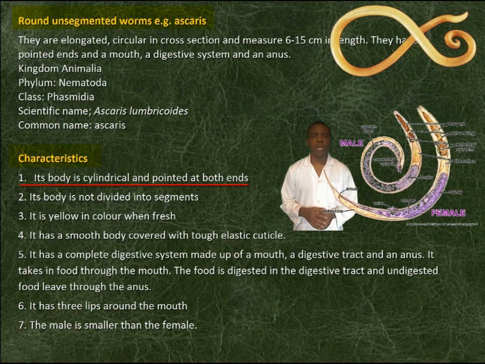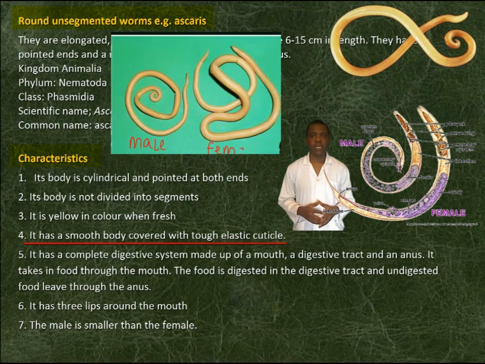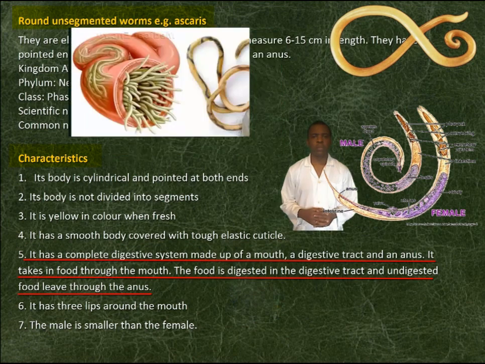Characteristics: its body is cylindrical and pointed at both ends. Its body is not divided into segments. It is yellow in color when fresh. It has a smooth body covered with tough elastic cuticle. It has a complete digestive system made up of a mouth, a digestive tract, and an anus.